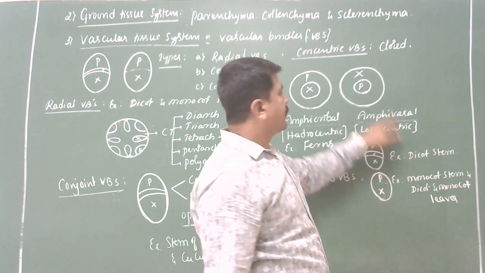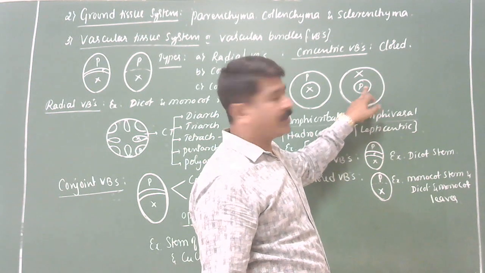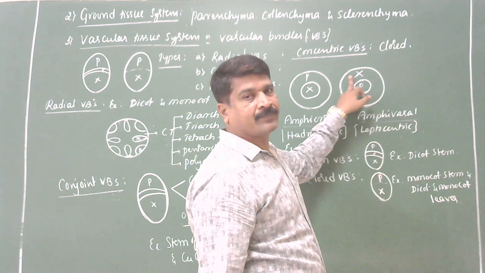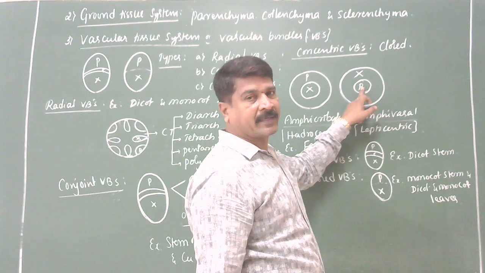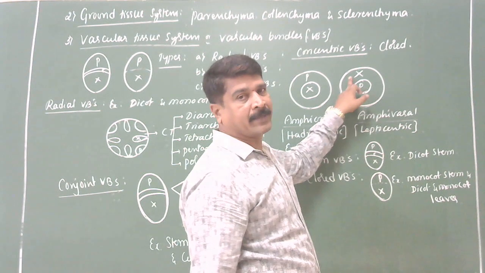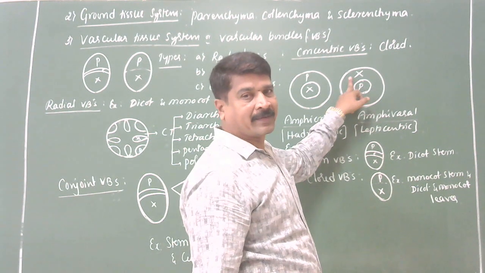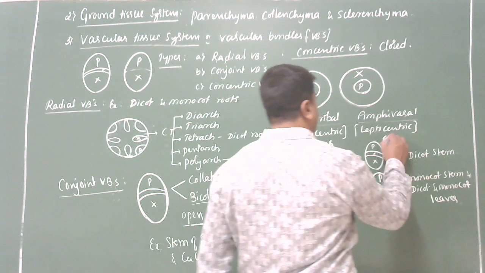Then leptocentric, amphivasal. Here phloem lies in the center and is surrounded by xylem. Phloem lies in the center and is surrounded by xylem. Got it? What I'm telling you. So example, stem of Dracaena.